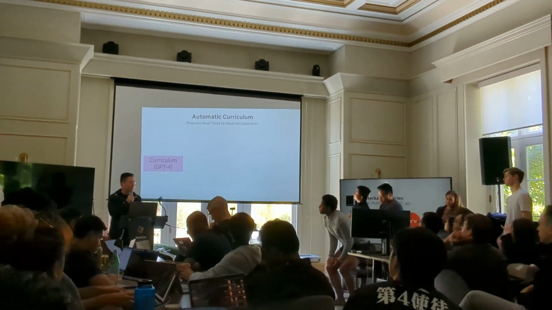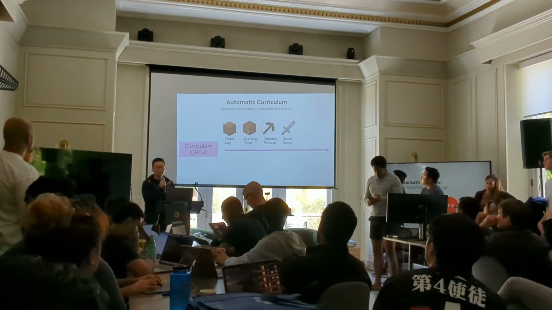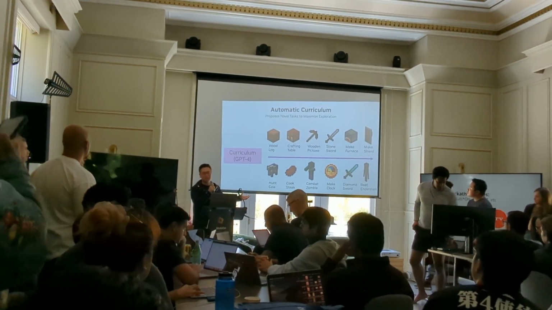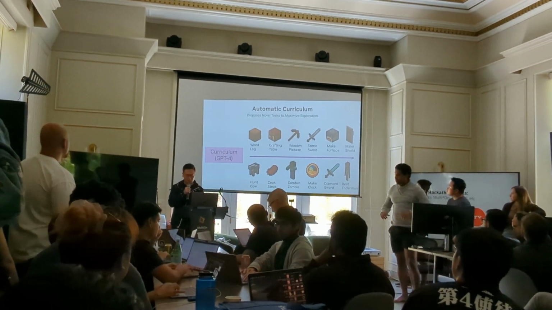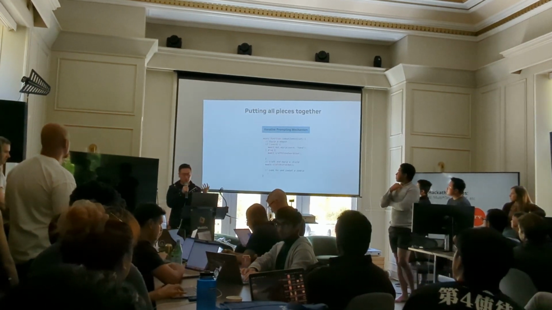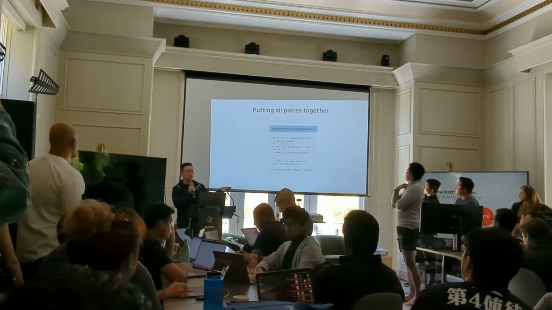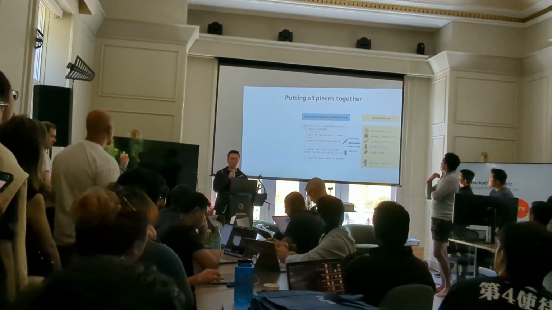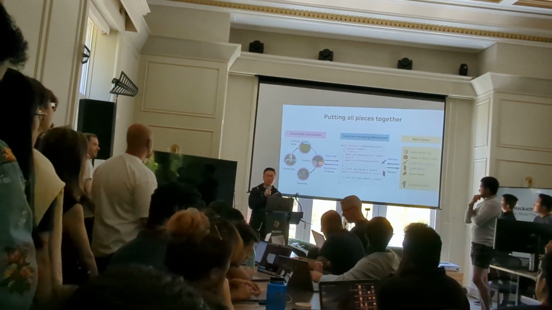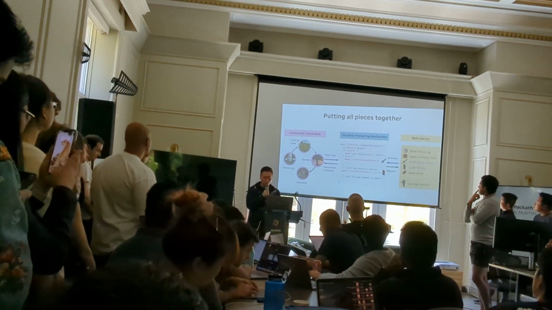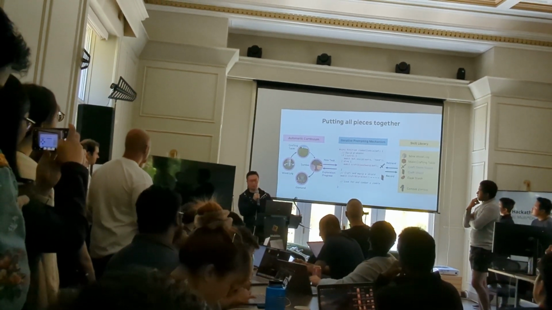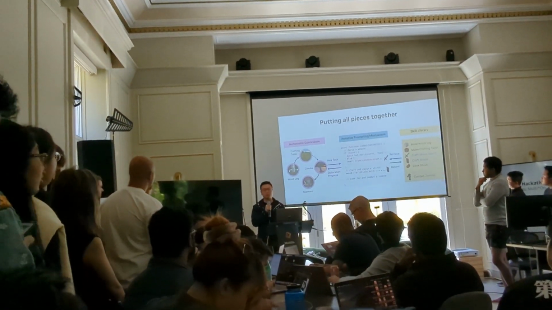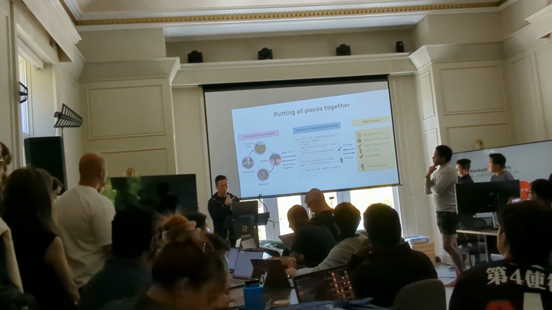So finally, the final piece is automatic curriculum, where we give it an unsupervised objective of just discovering as many items as possible, and then it automatically discovers that these are the things it needs to do in sequence. And putting all these together, we have an iterative prompting mechanism that's essentially in-context reinforcement learning through trial and error, and then we have an in-context skill library or replay buffer, and we have an in-context way to do exploration. So overall, this is Voyager's no-gradient architecture, where we don't train any new models, we don't do any gradient descent, and Voyager can self-bootstrap and perform lifelong learning in an open world.